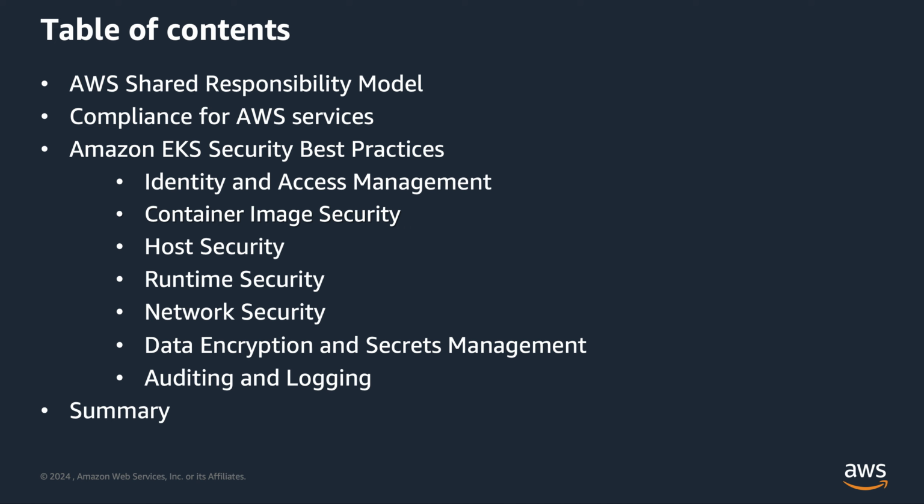We'll start by discussing the AWS managed container service offering and take a look at the AWS Shared Responsibility model. Then we will discuss some of the best practices around a few key areas like identity and access management, host, container images, network, auditing, and data encryption, to name a few. We will wrap it up with a link to a detailed guide on EKS best practices, including security, for your future reference.